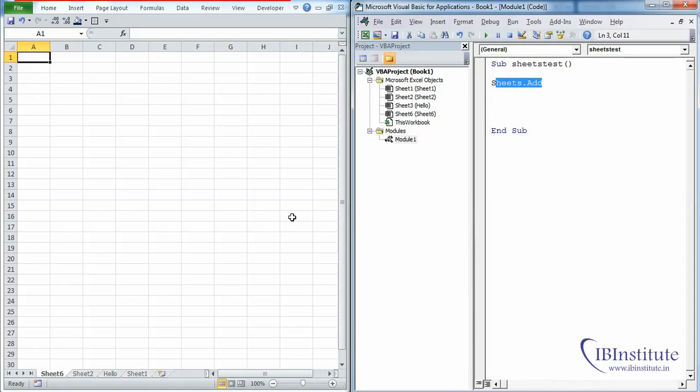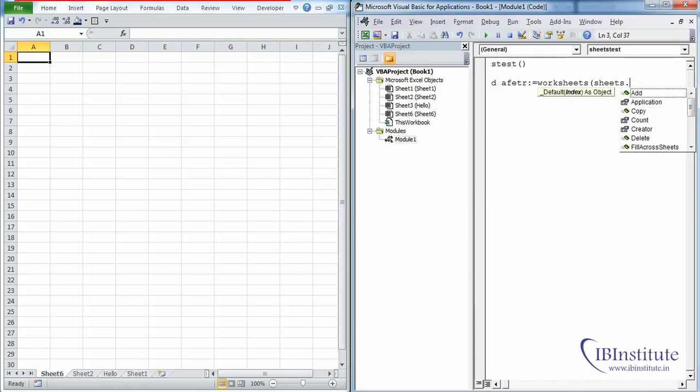Now let's suppose we want to insert the sheet at last. So what we have to do, we have to keep Sheets.Add After:=Worksheets(Sheets.Count).